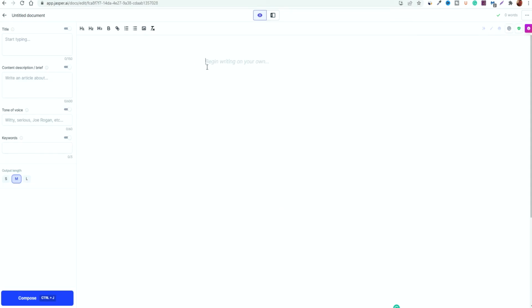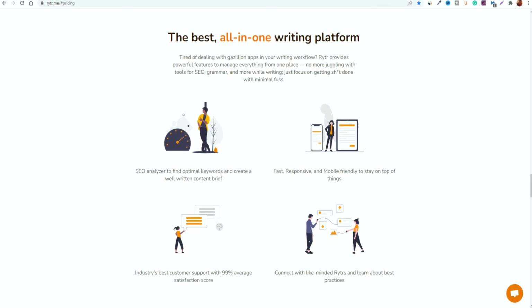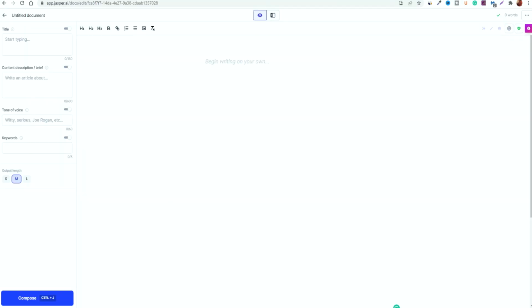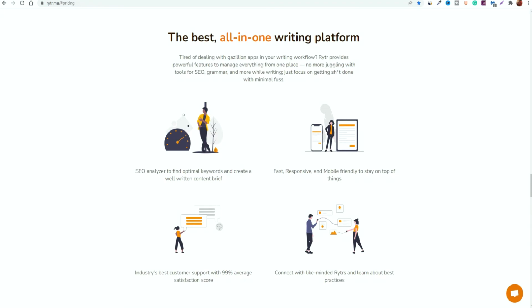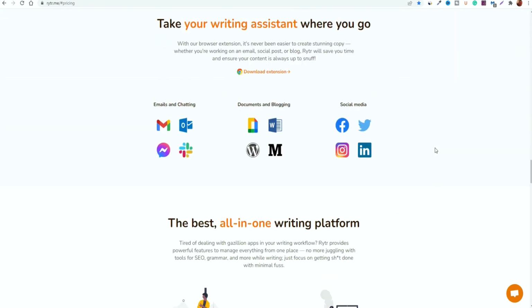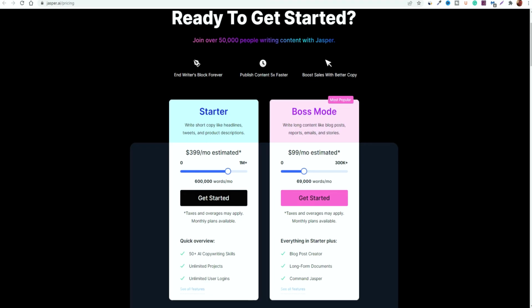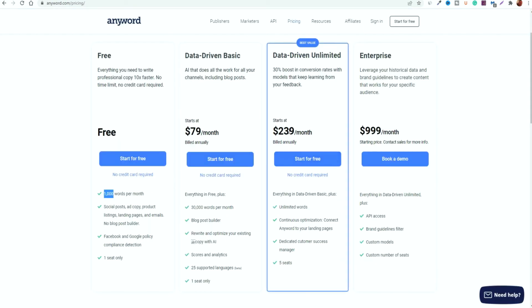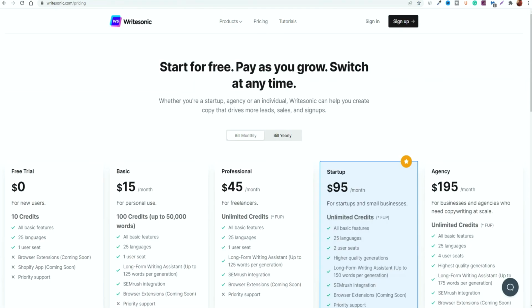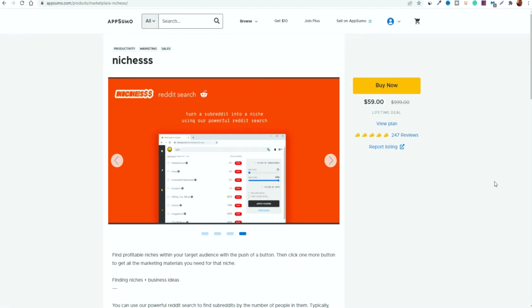I am currently using it, but there are cheaper alternatives out there because Jasper for me is quick and easy and it does do what I need it to do. But if you genuinely are stuck for creating content and you don't have enough financial funds to be able to pay $99 per month, or even for talk's sake even $239 per month, the likes of Writesonic, Rytr and Nichesss would be your best alternative.